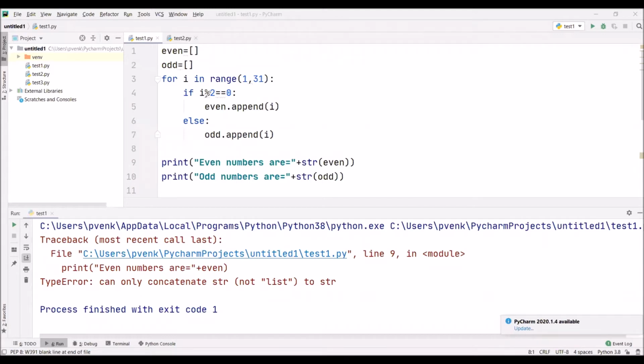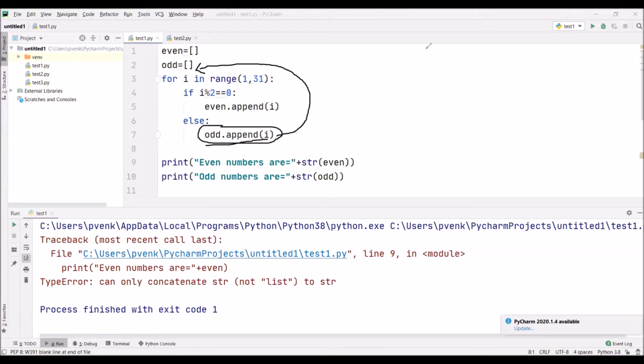Whenever the i value is in the range of 1 to 30, when i modulus 2 equal to 0, means when the number is divisible by 2, I want to add that number to the even list. For adding that number to the list, I am using even dot append. We already discussed this append when we discussed the list data type. When the number is not divisible by 2, in the else block we are giving the condition: when the number is not divisible by 2, add this number to the odd list.